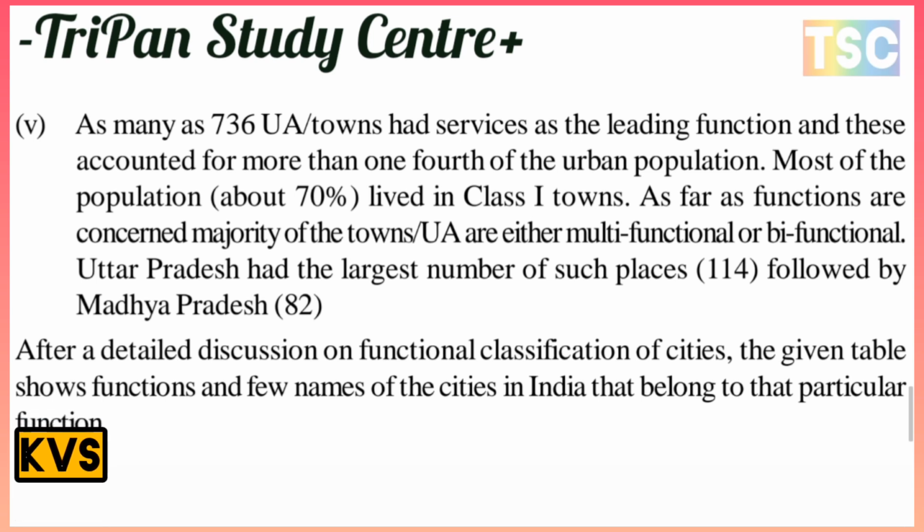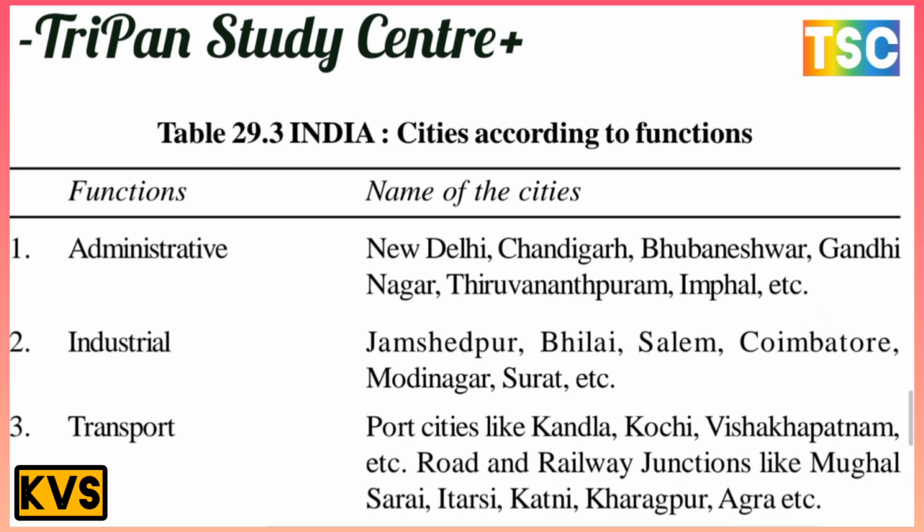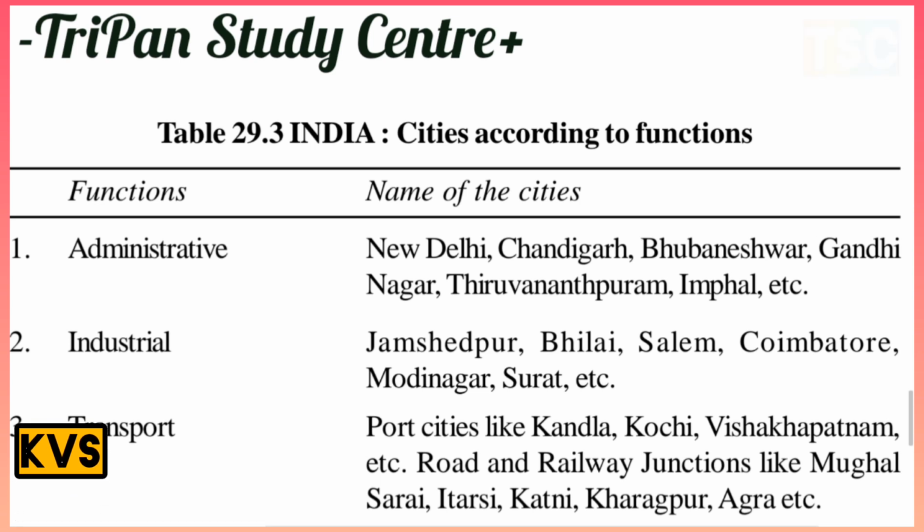After the discussion of the functional classification of cities, the given table shows the function and a few names of cities in India that belong to a particular function. Here is a table of the most important cities according to function: the function and the name of the city.